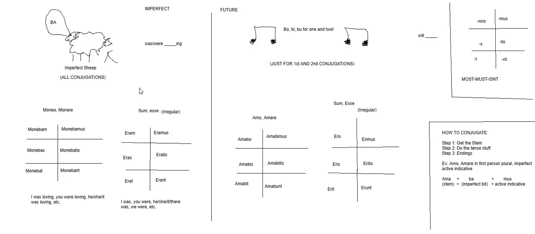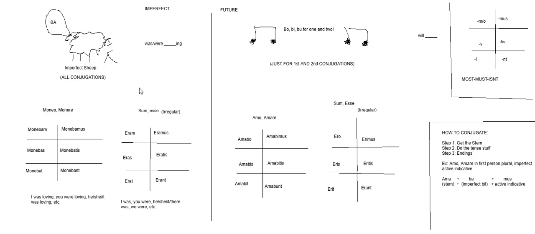If we take a look at the future tense, the little rhyme that I have for the future tense is bo be boo for 1 and 2. This is because the future tense, the bo be boo pattern only works for the first and second conjugations. Later in the year when we get into the third and fourth conjugations, it will be A and E for 4 and 3. So that's our little rhyme. Bo be boo for 1 and 2, A and E for 4 and 3.